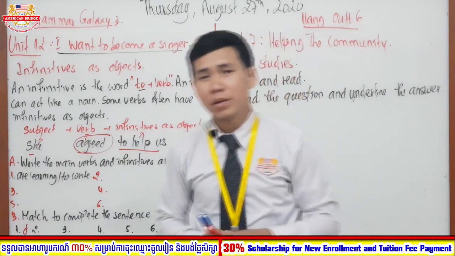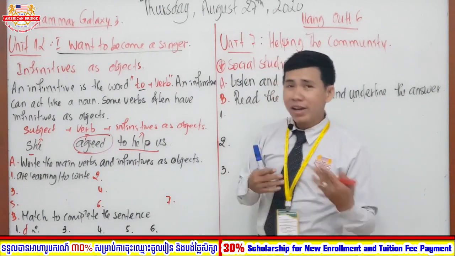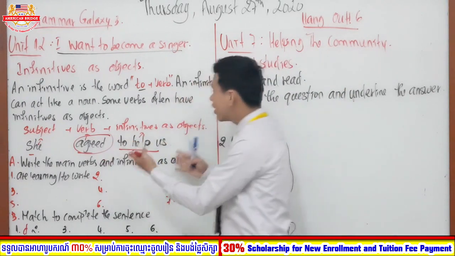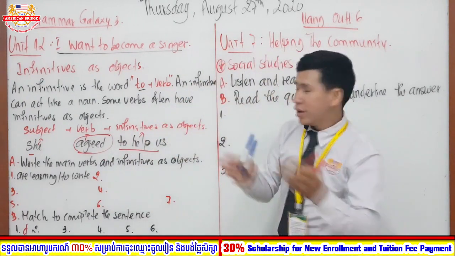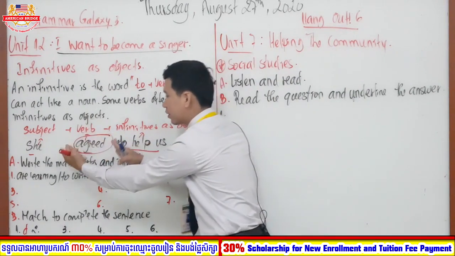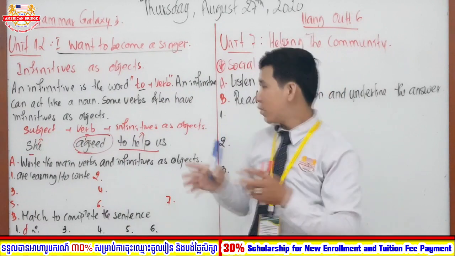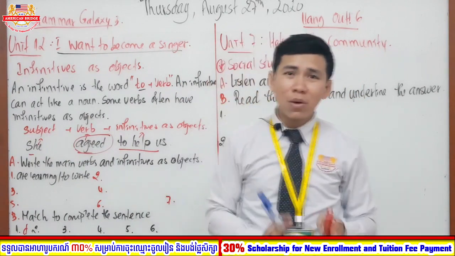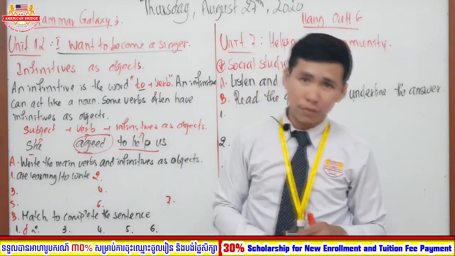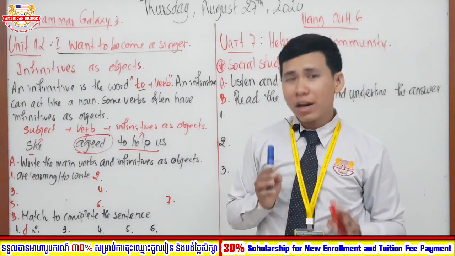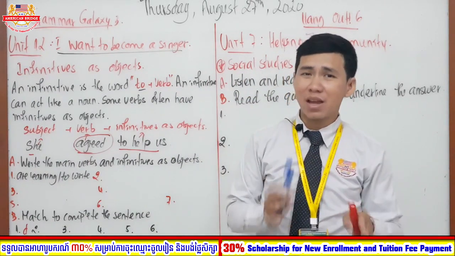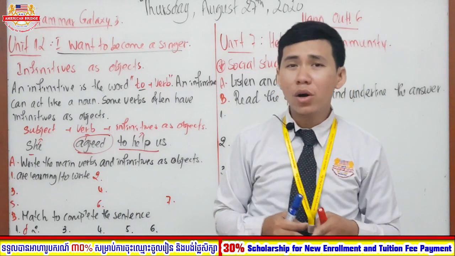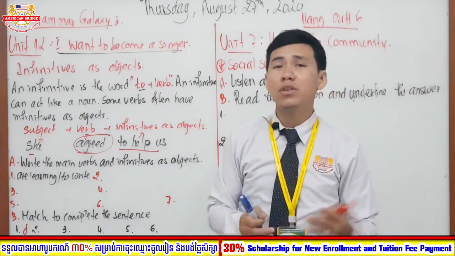Okay, so again and again, I would like to review this. We can say that this is an infinitive as an object because it is the verb that stands after to and after another verb. So that's why we call this infinitives as objects. Okay. So here is the form that is listed on the board for all of you. I hope that you will ask any question if you misunderstand. Any questions that you ask will be replied to all of you later on, right after the teachers or I see your message.